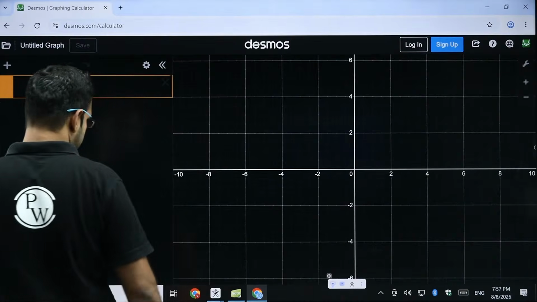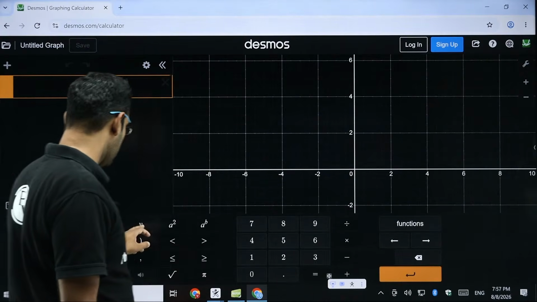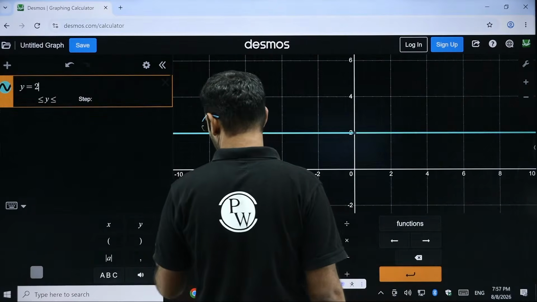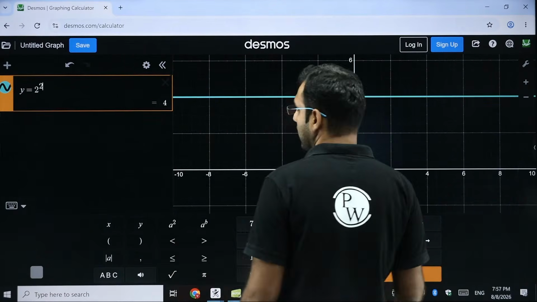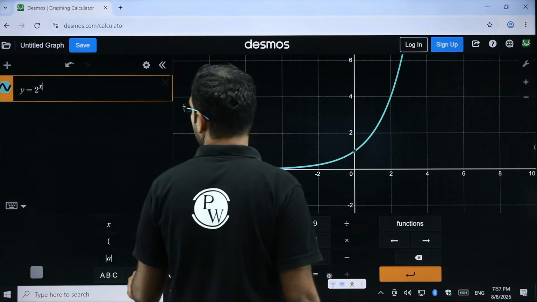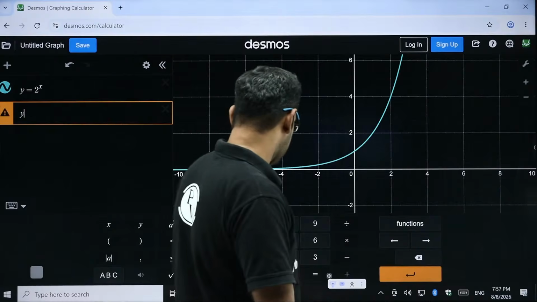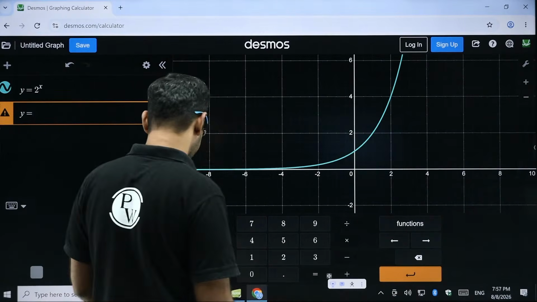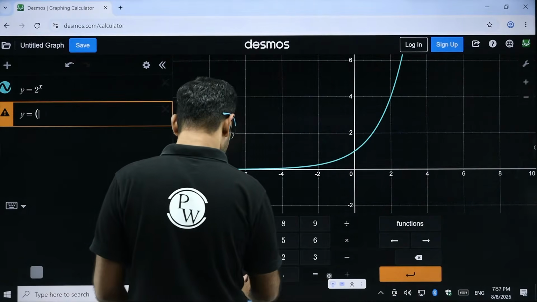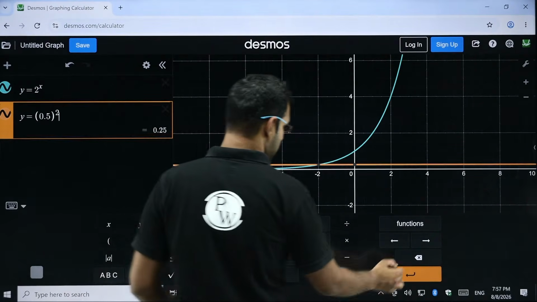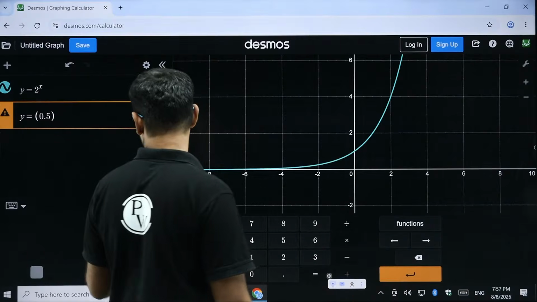I am saying that if I wish to define a function which is y is equal to 2 to the power x, and one more function I'll define, let's say y is equal to 0.5 to the power x.